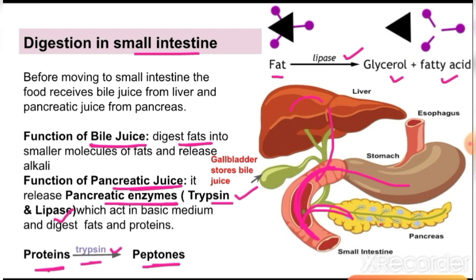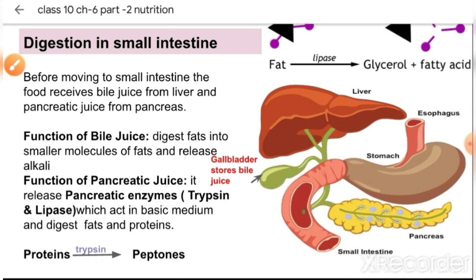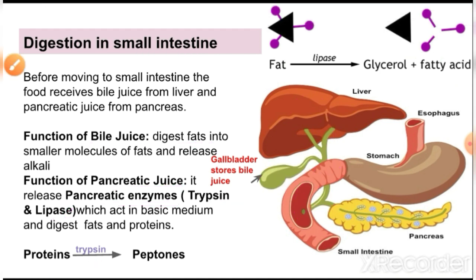The liver prepares the bile juice, which gets stored in the gallbladder. This greenish portion is the gallbladder. The gallbladder stores the bile juice, and when the food comes to this region, the gallbladder releases the bile juice. And the function of bile juice is to digest fats.